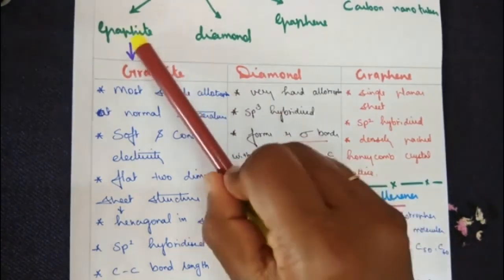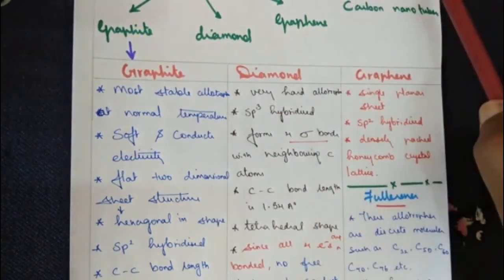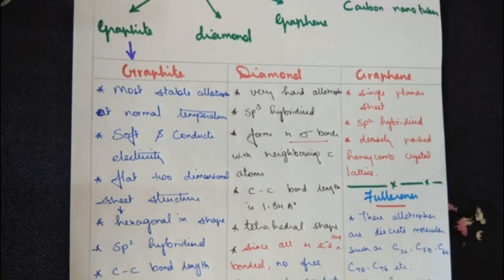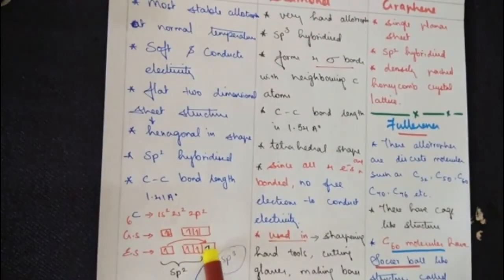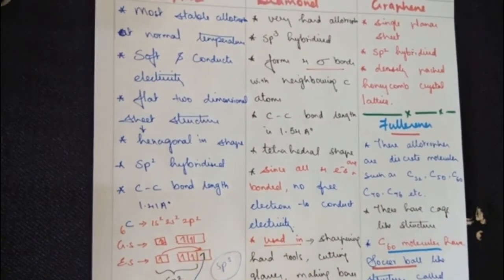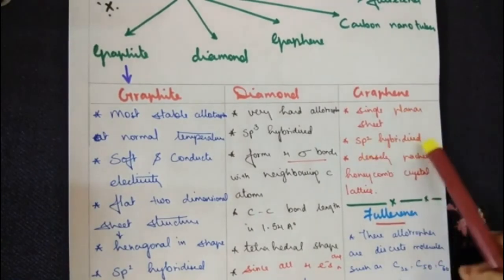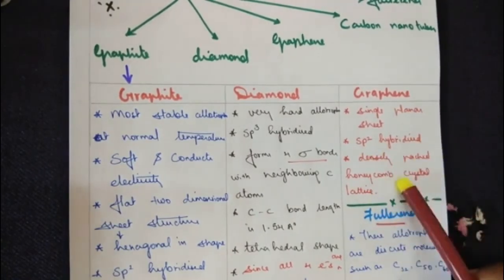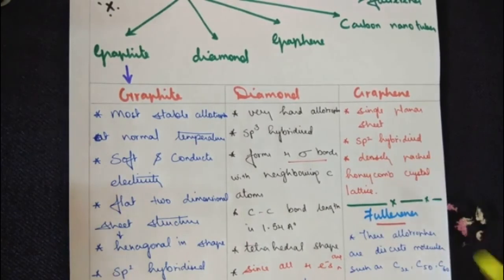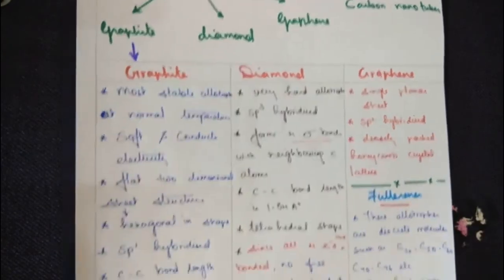The remaining, graphite, graphene, carbon nanotube and fullerene, all undergo sp2 hybridization. Hence they have a free electron, and this free electron makes it possible to conduct electricity. So it's a single planar sheet, sp2 hybridized, and the structure is a densely packed honeycomb crystal lattice.